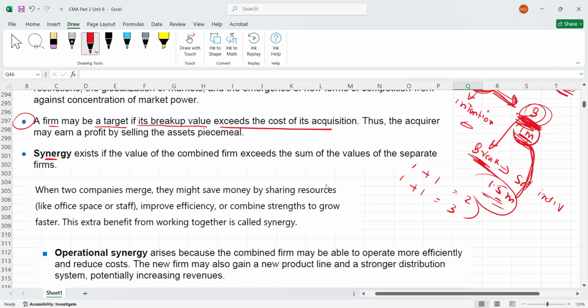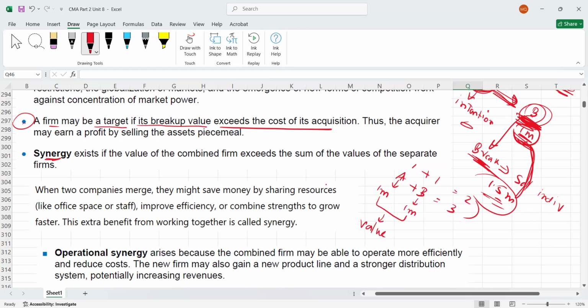I'm going to link this concept now. So 1 plus 1 equals 3 means what? For example, let's assume this is company A and this is company B. Let's assume company A's individual value is $1 million. If they merge with B, whose individual value is also 1 million, their value will increase. Maybe the value will not be 2 million, maybe it will become 3 million or 4 million. This is actually synergy.